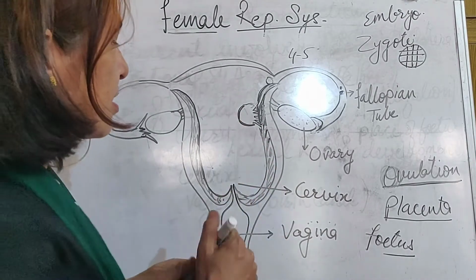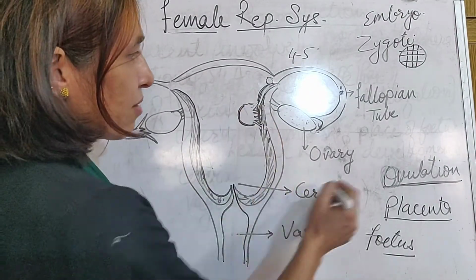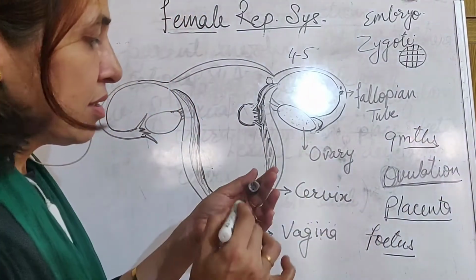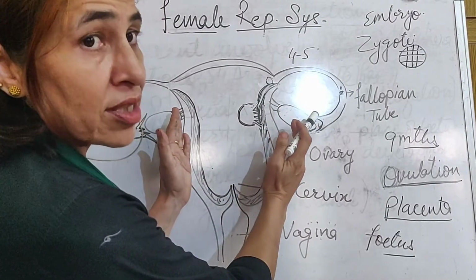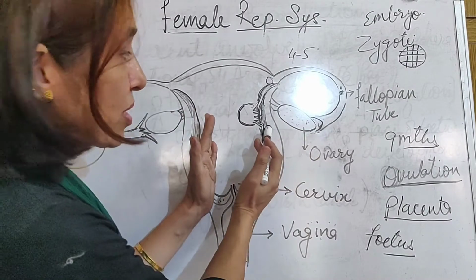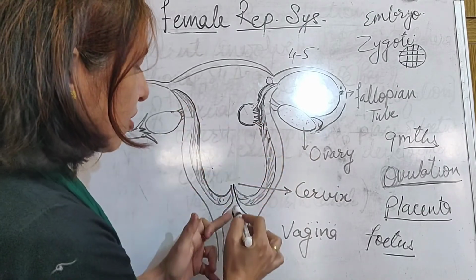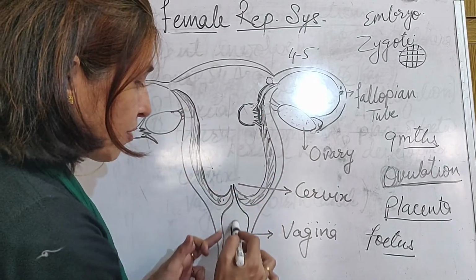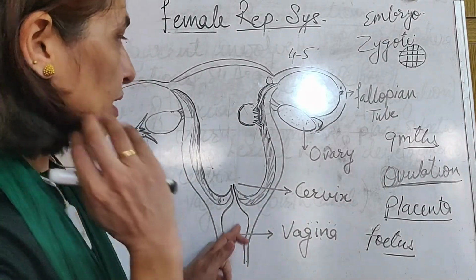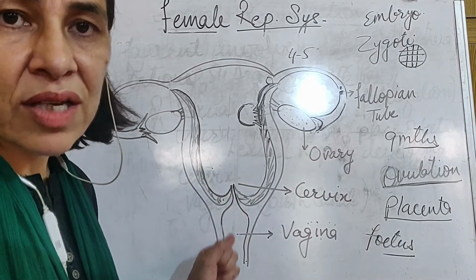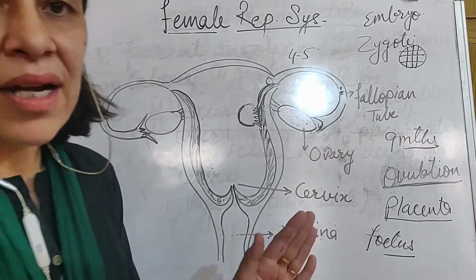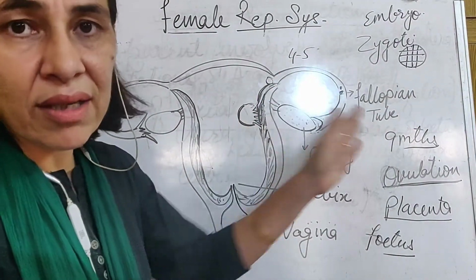The fetus increases in size and takes its full time, approximately 9 months. And after 9 months, the wall of the uterus, under the influence of hormones, contracts and squeezes, causing the release of the fetus from this area, which is called the birth canal. From the birth canal, this fetus moves out. It is squeezed out and the child is born. This is regarding when the fertilization occurs.